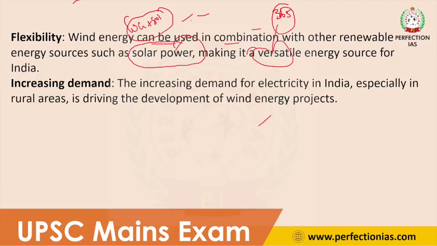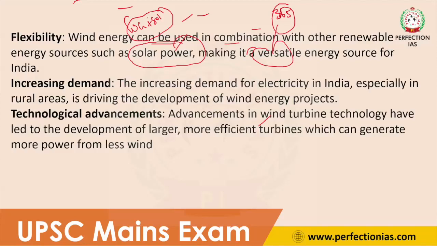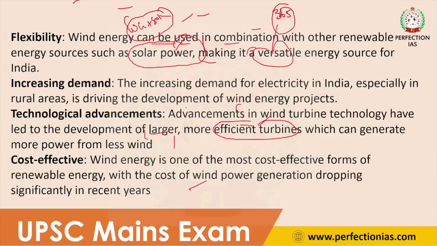So wind energy will provide a scope for providing energy to rural India. And another thing is technological advancement. Recently, the Indian government is focusing on various technological advancements of wind turbines and developing more efficient turbines, which are capable of generating more power even during the time of less wind. So this technological advancement also has wide scope for wind power generation and is cost effective.